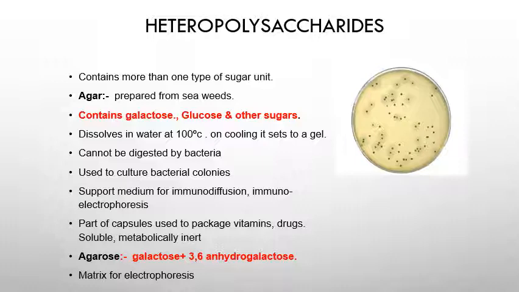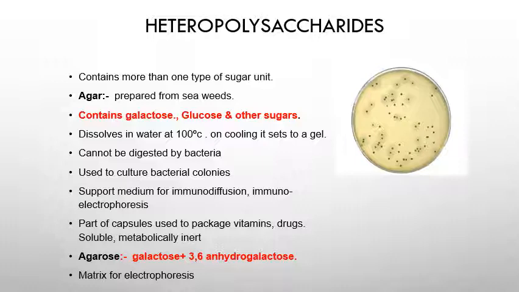Because it can form gels and cannot be digested by bacteria, agar can be used to prepare culture media to grow bacterial colonies. It also has a role as a support medium for immunodiffusion and immunoelectrophoresis. It is also a part of capsules used to package vitamins and drugs, and it is soluble and metabolically inert.